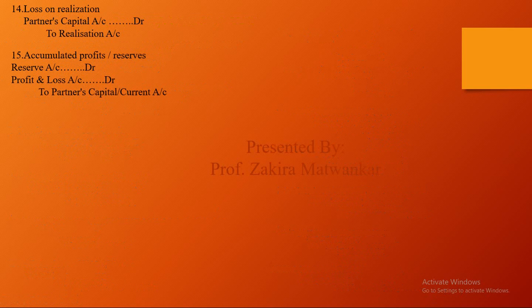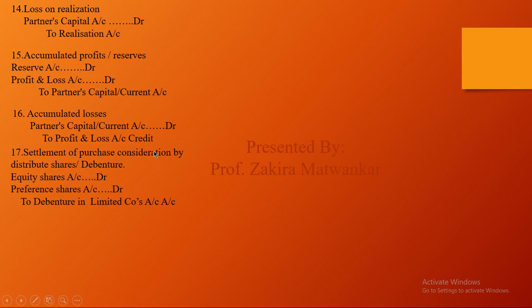Whatever the accumulated profits, or you can say the reserve, we have to distribute in the profit sharing ratio to the partners' capital or current account. So reserve account debit, profit and loss account debit to partners' capital account. And accumulated losses, of course, have to be borne by the partners. So partners' capital and current account debit to profit and loss account.